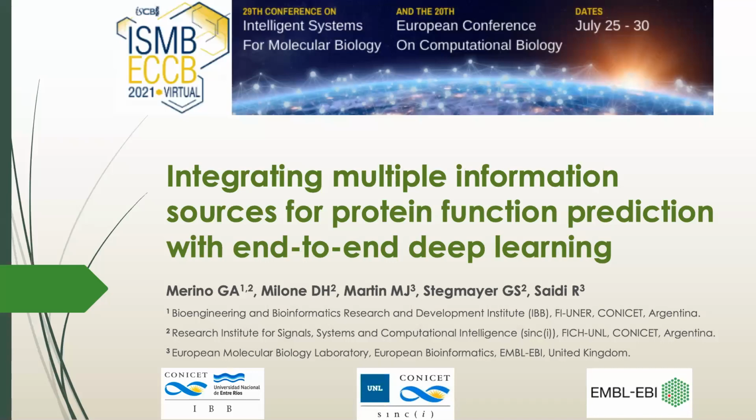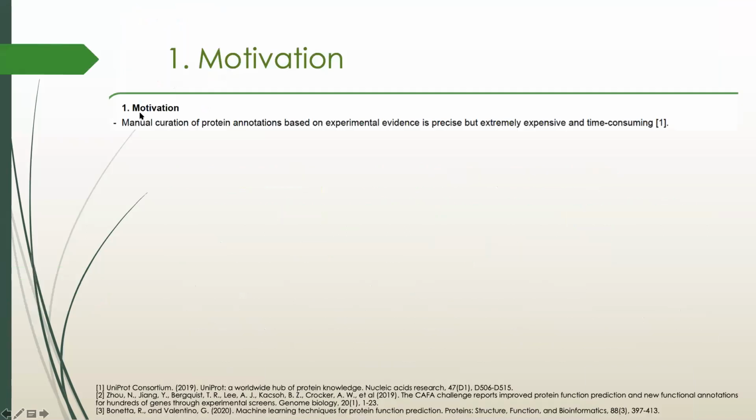Welcome, I am Gabriela Merino and I will present you integrating multiple information sources for protein function prediction with end-to-end deep learning. The most precise way for assigning functions to proteins is through manual curation based on experimental evidence. However, it is extremely expensive and time-consuming.